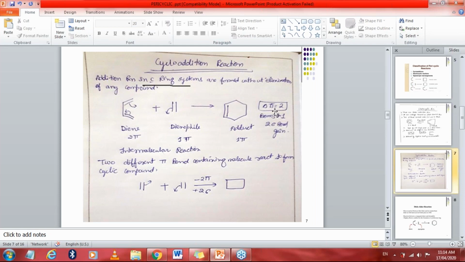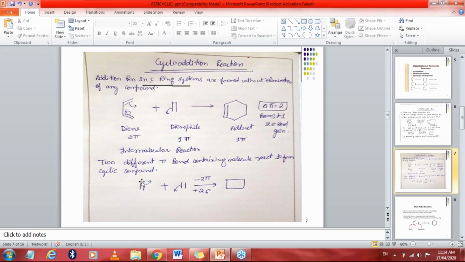There is a loss of delta pi, meaning a loss of 2 pi electrons, while 2 sigma bonds are gained. This one will make 1 sigma bond, and this one will make 1 sigma bond, so 2 sigma bonds are formed and 2 pi bonds are lost.